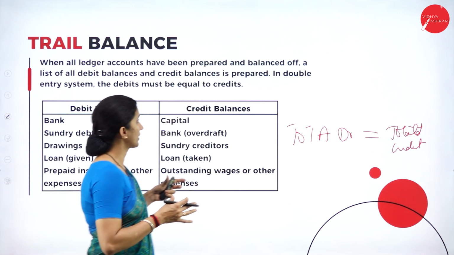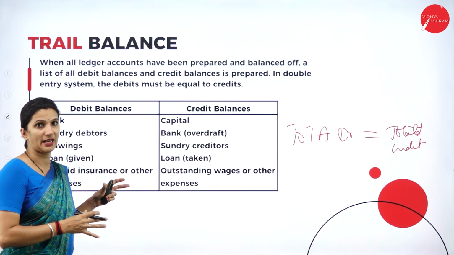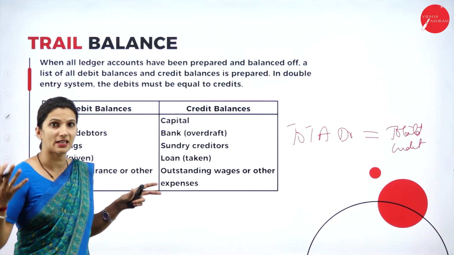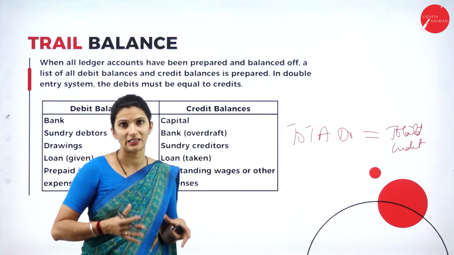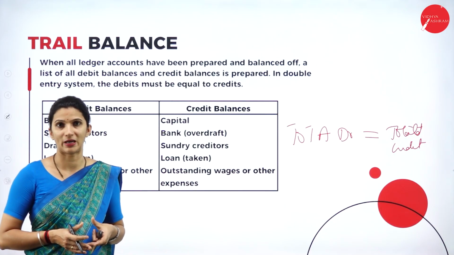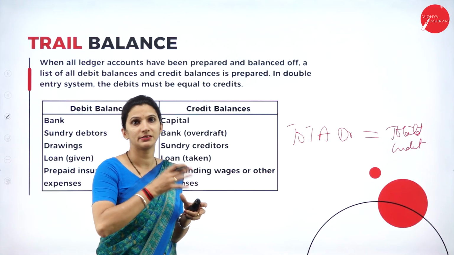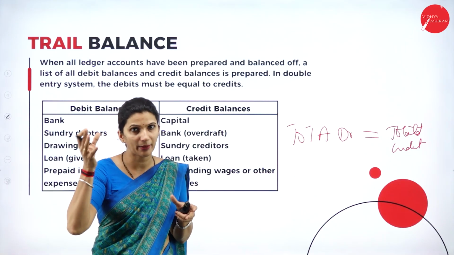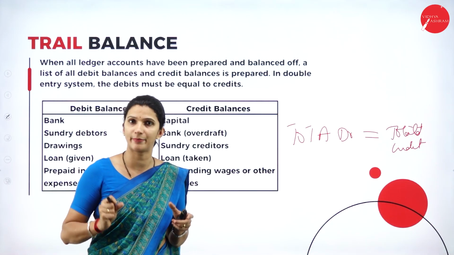So what are the common debit side and credit side items that we will have in the trial balance? You already know the format of a trial balance. It has the serial number, then the particulars, then the debit amount column and the credit amount column.